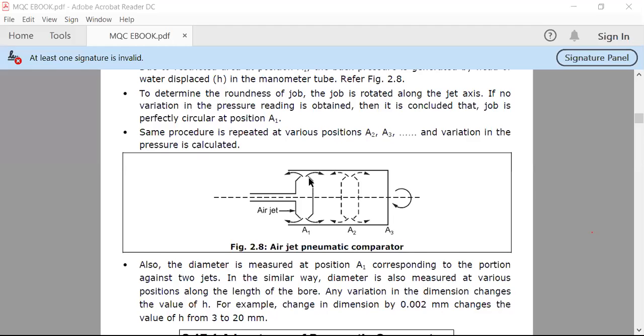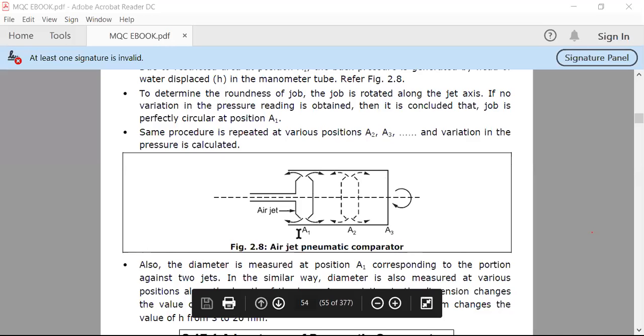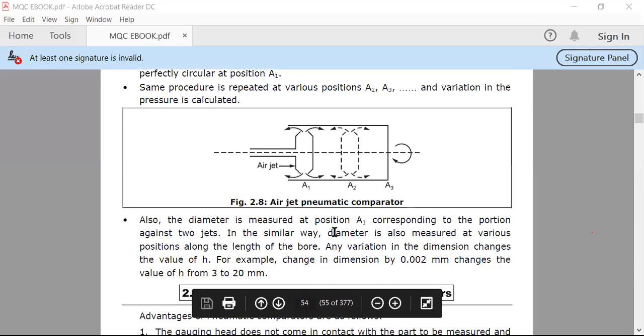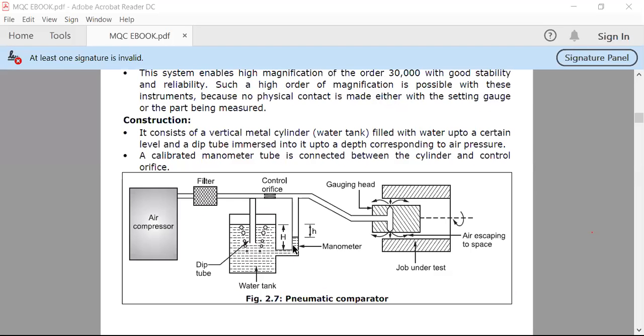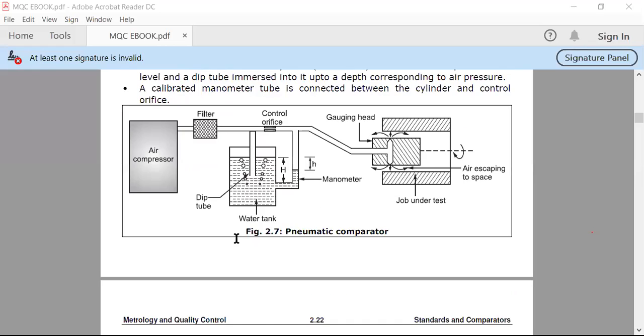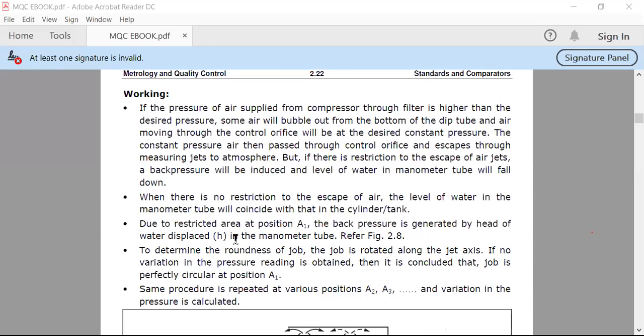But if it is not perfectly round, then the space available varies, and your water level will fall down. So by this fall of the water level in the manometer, we can get the reading of the ovality of that particular round bar. Okay, so this is the method.